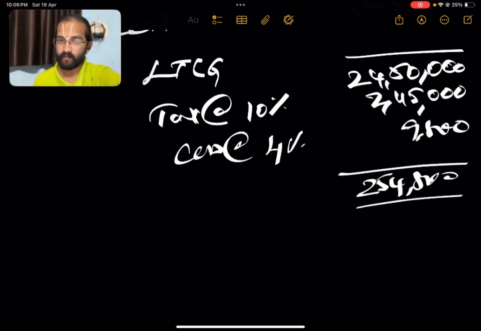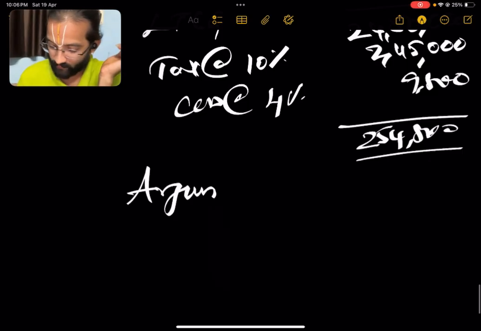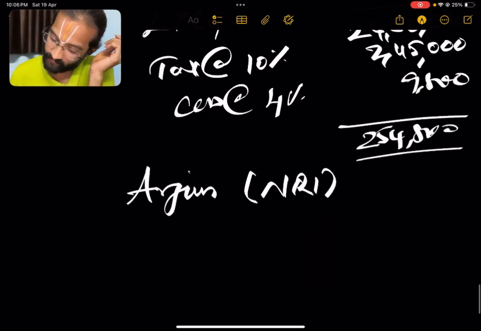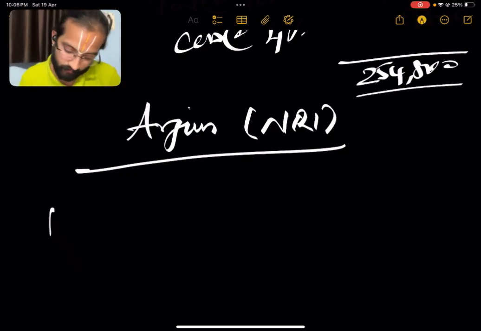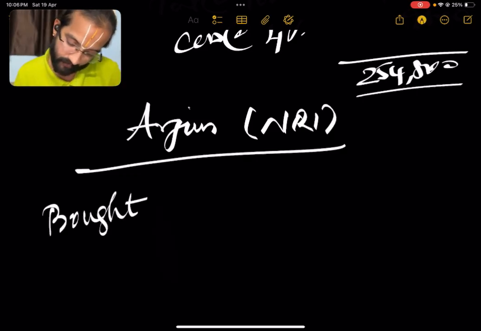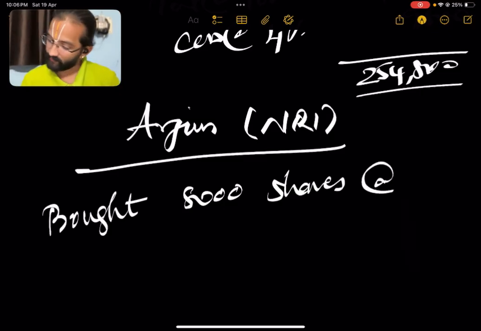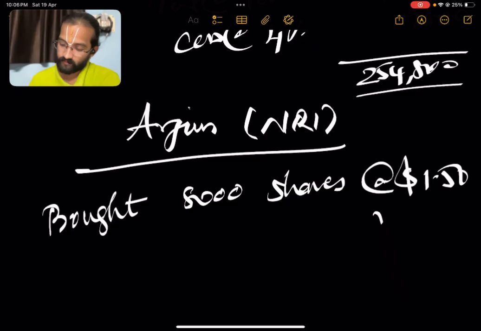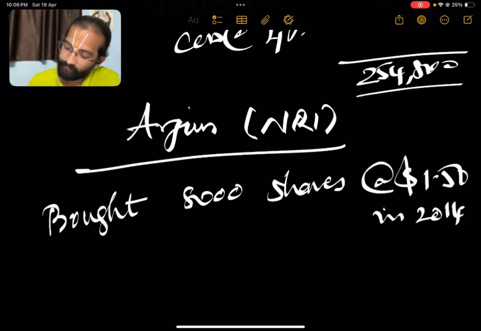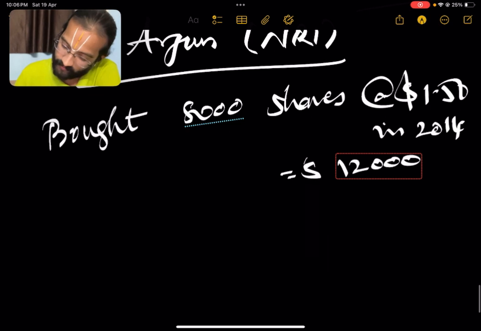Let's take another scenario. There is another person called Arjun. He is an NRI. He purchases everything in foreign currency. Just assume he bought 8,000 shares at $1.5 in 2014. So total cost comes to $12,000.